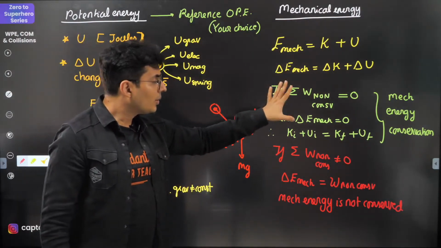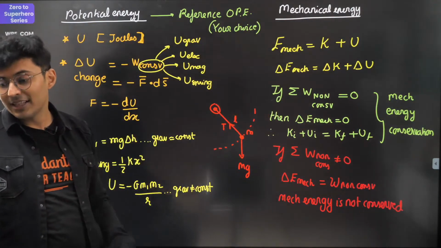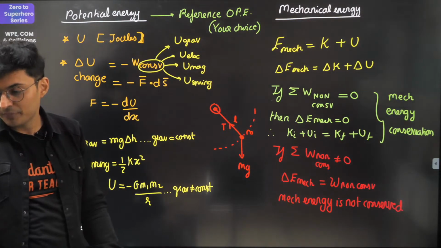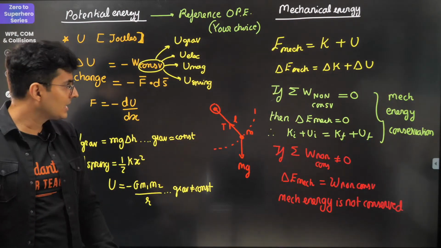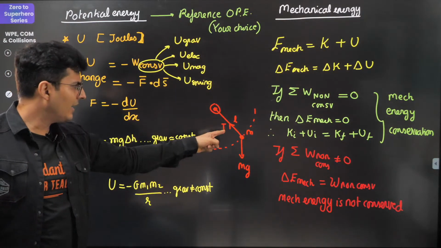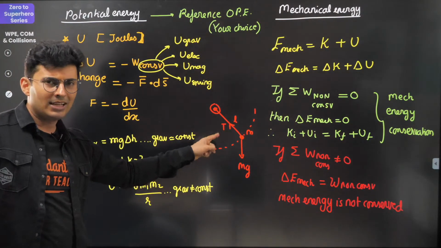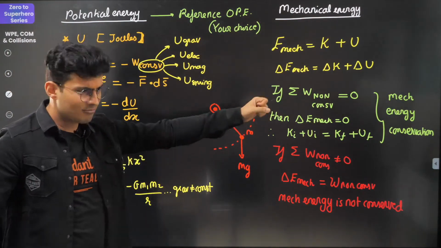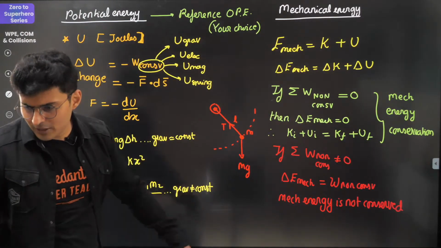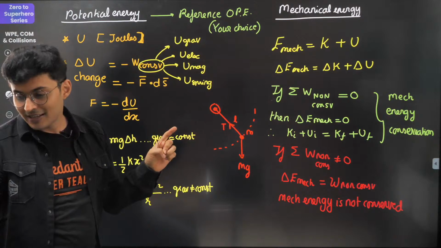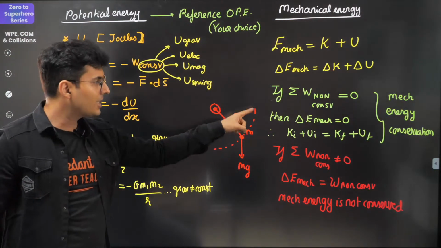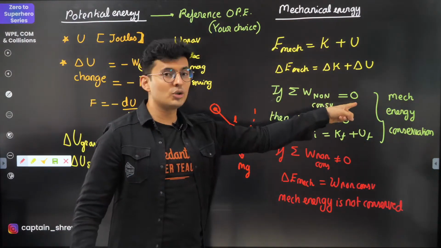Because all the conditions should be met, only then it will be conserved. Think about it. Come on, my warriors, think and quickly tell me, is mechanical energy conserved? Umesh says yes, Joyce says no. Well, the condition is non-conservative forces should not do work.